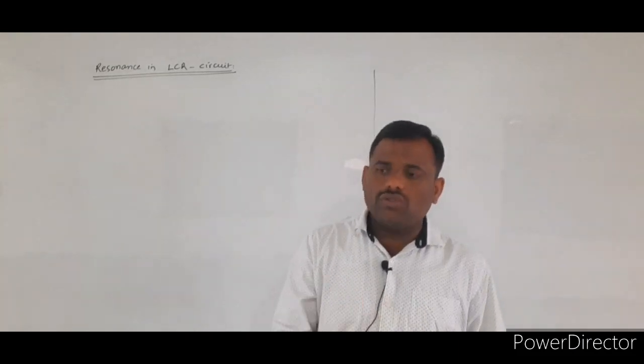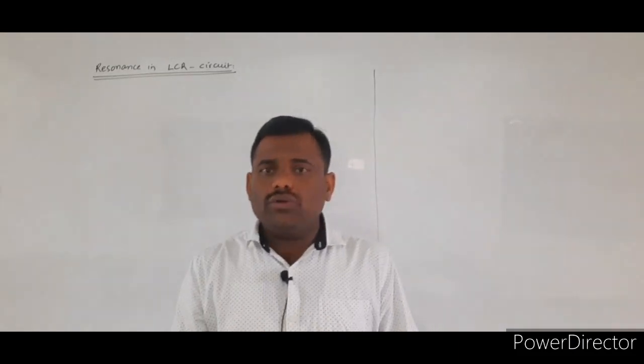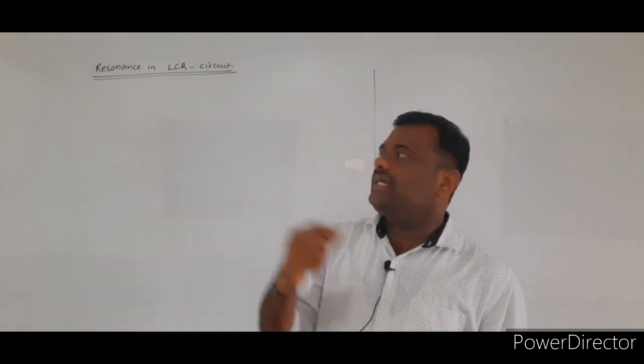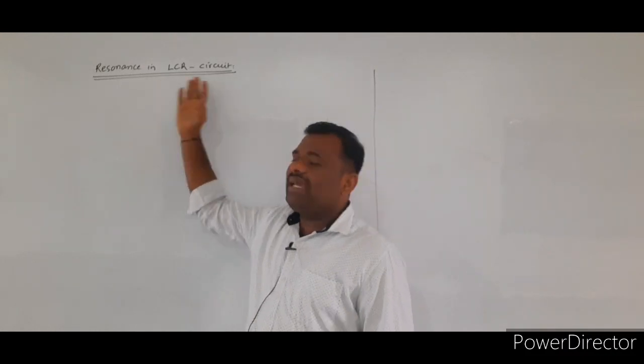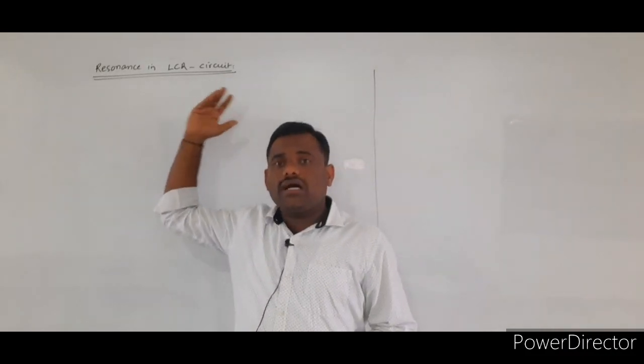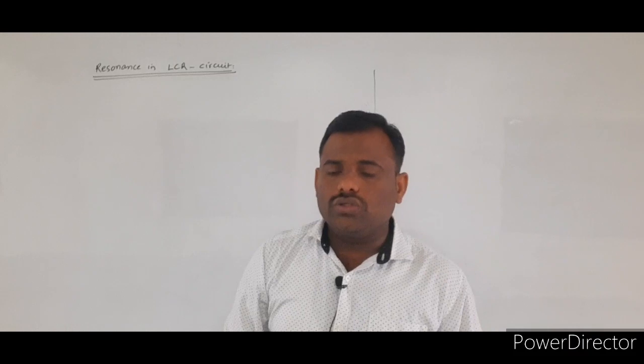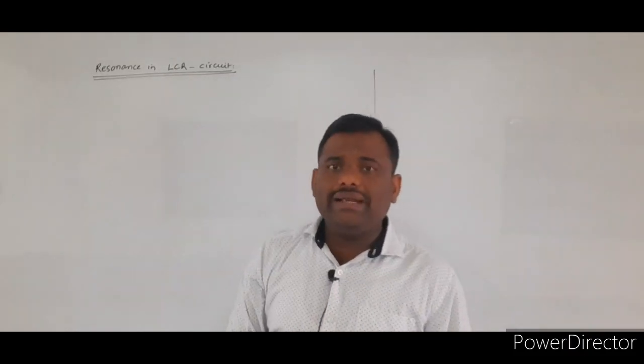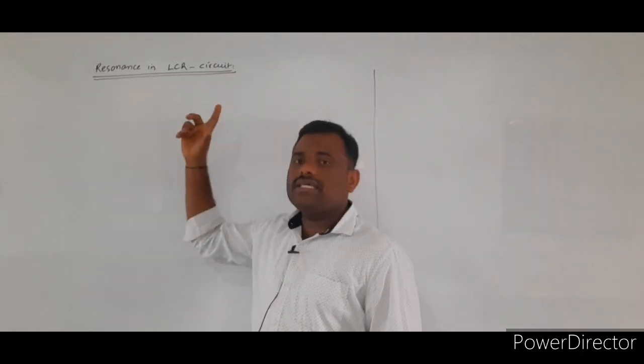So the term resonance is denoting what? Maximum intensity. Here the resonance will be considered in the LCR circuit. So here the resonance tells what in the case of the LCR circuit?